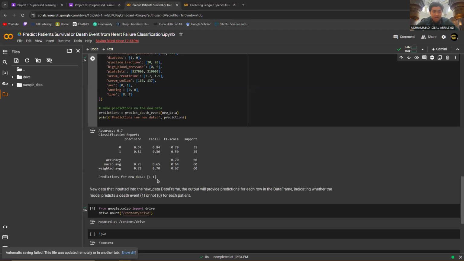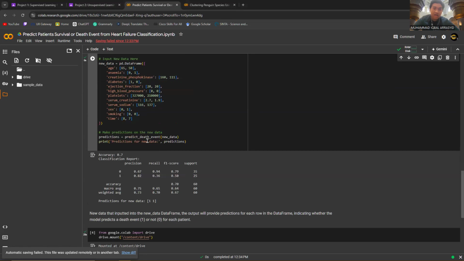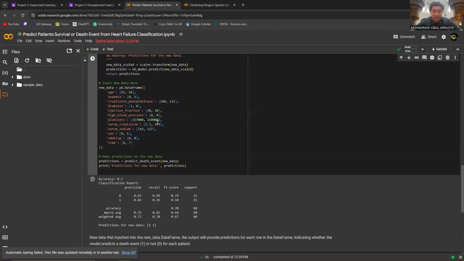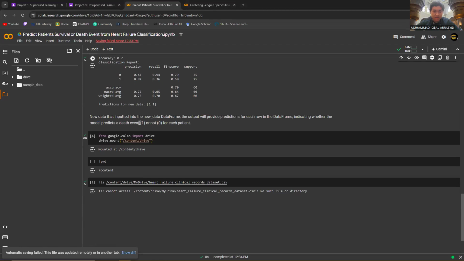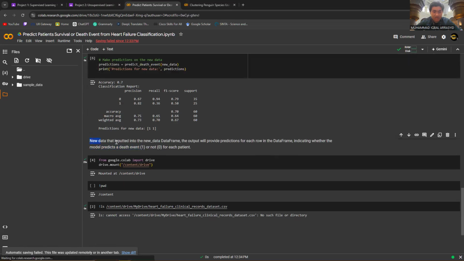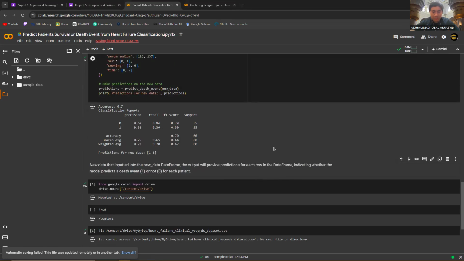So for the prediction for the new data I inputted, both of the patients will be treated as a death event, or one. The new data input to the data frame, the output will provide a prediction for each row in the data frame, indicating whether the model predicts a death event, which is one, or not, zero. For the prediction, the script shows that for both of the new data the result is one. So both of the new data will be a death event.